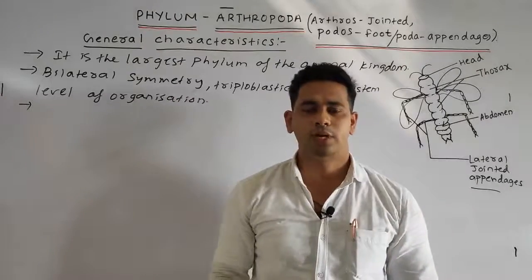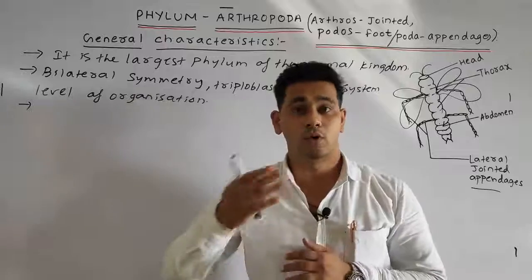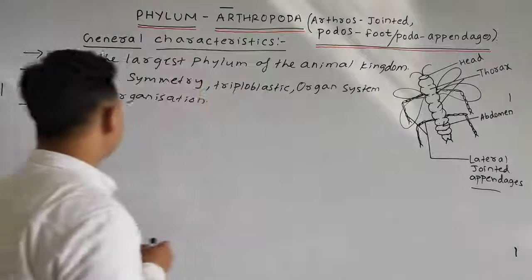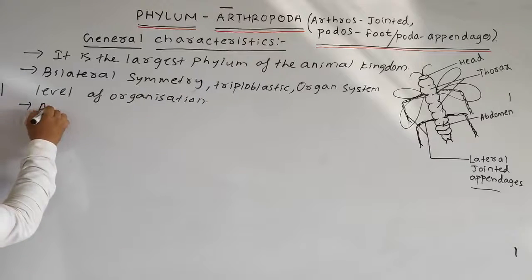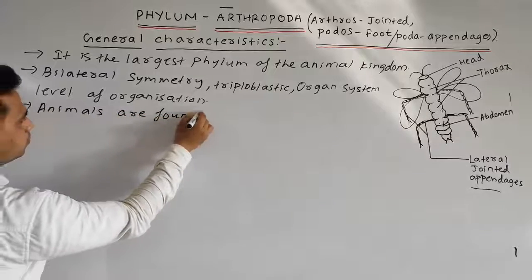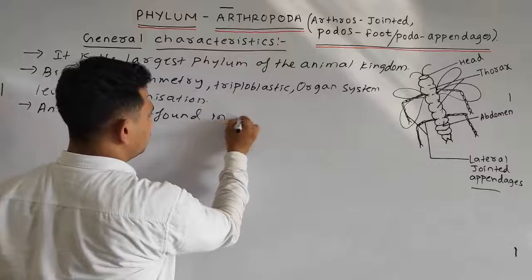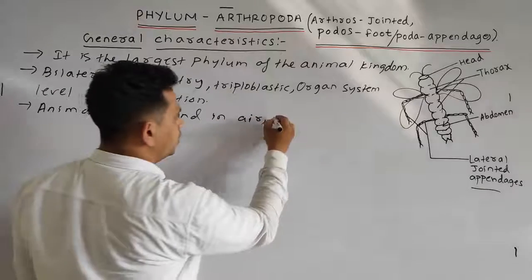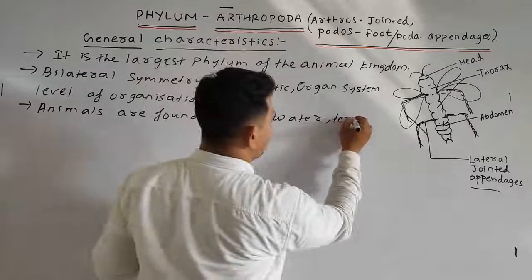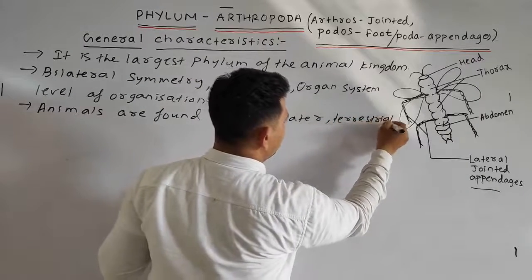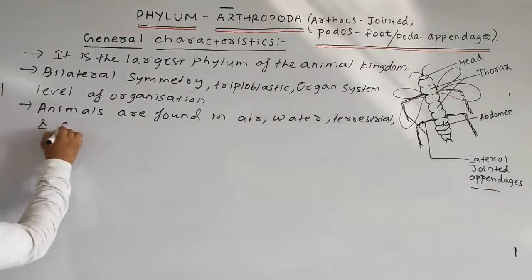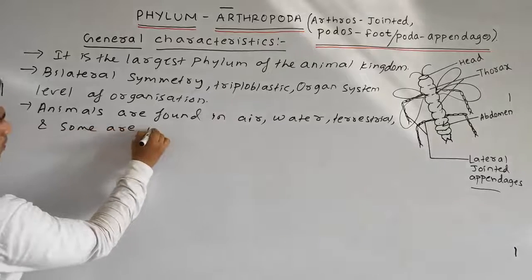Next students, where are they found? They are found in the air, they are found in the water, and also they are found underground. So we can write: animals are found in air or water. Some are also terrestrial, and some are underground.